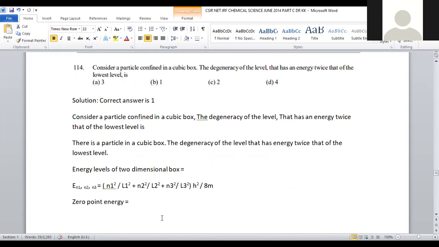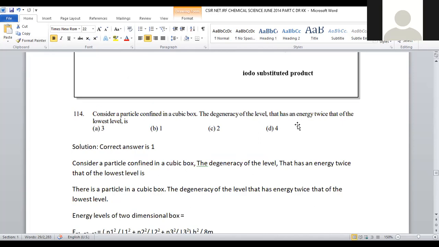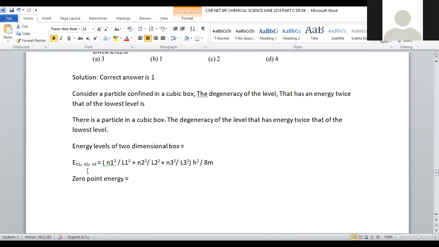Let us move on to question number 114. Consider a particle confined to a cubic box. The degeneracy of the level that has energy twice that of the lowest level will be? Okay, so it is a question from quantum mechanics where a particle is confined in a cubic box, and the degeneracy of the level with energy twice that of the lowest level is to be predicted, right? So the energy level of a 3-dimensional box is given as E n1 n2 n3 is equal to n1 square by l1 square plus n2 square by l2 square plus n3 square by l3 square, into h square by 8m. This is the energy level profile, right?